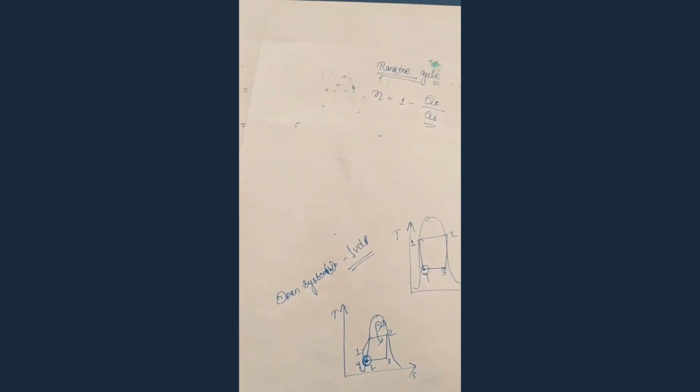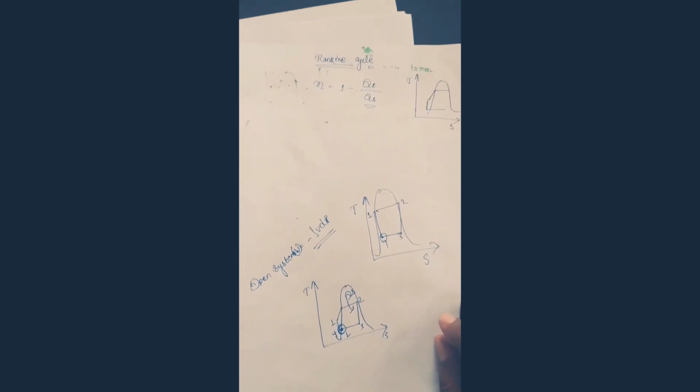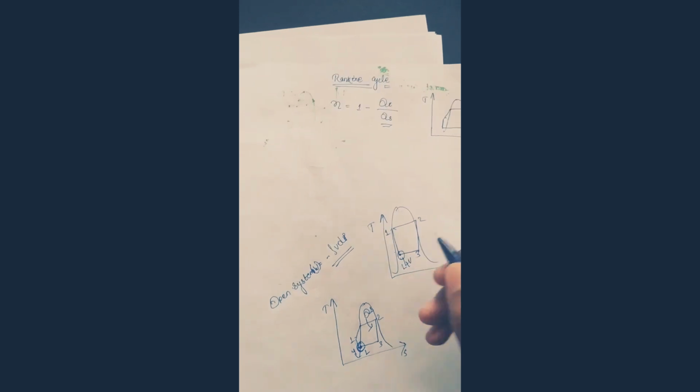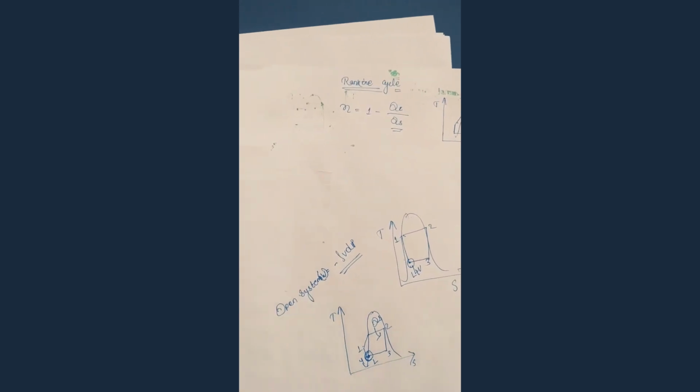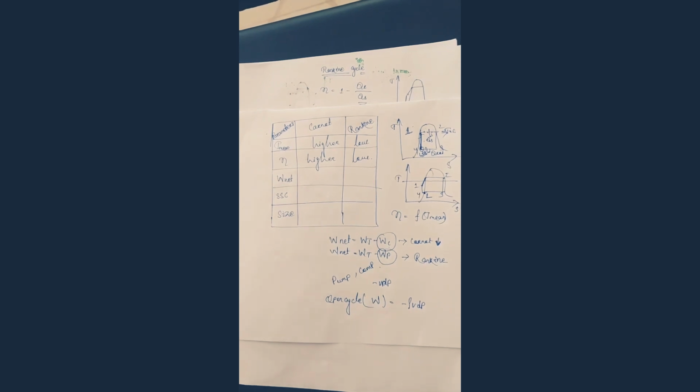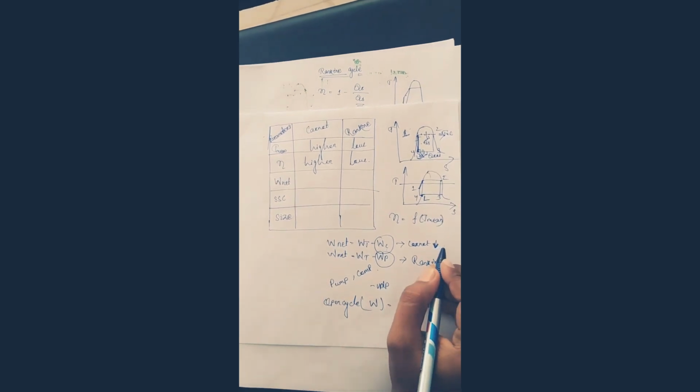Here we are supplying the heat. At the saturated point we are only giving liquid as inlet to our pump, as compared to the compressor, where we are giving liquid plus vapor. So the volume at this point will increase.